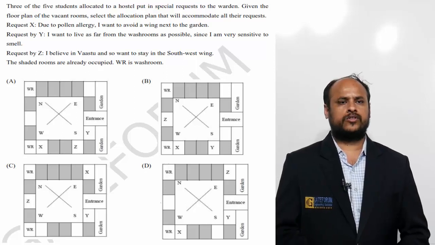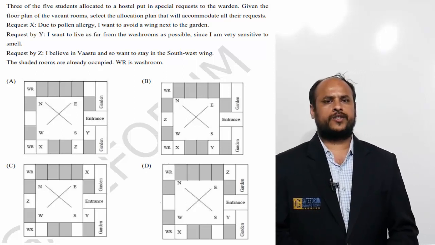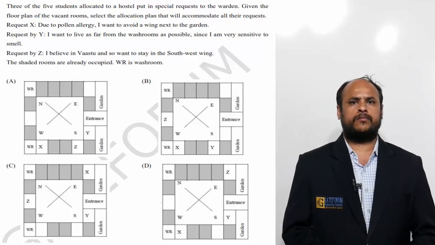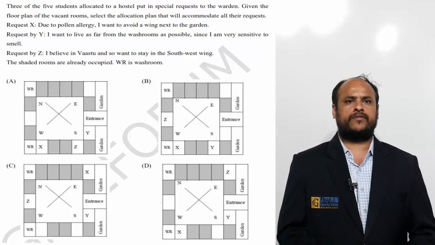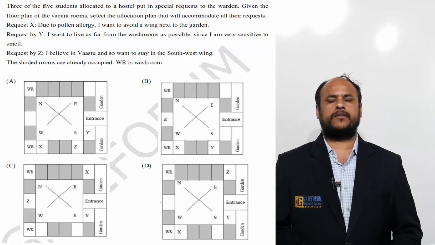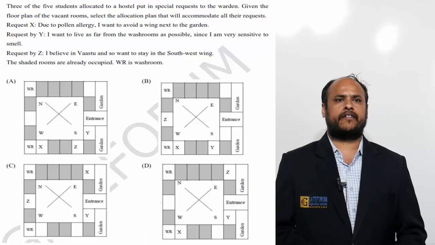This question belongs to 2019. Question is, 3 of the 5 students allocated to a hostel put in special requests to the warden. Given the floor plan of the vacant rooms, select the allocation plan that will accommodate all their requests.